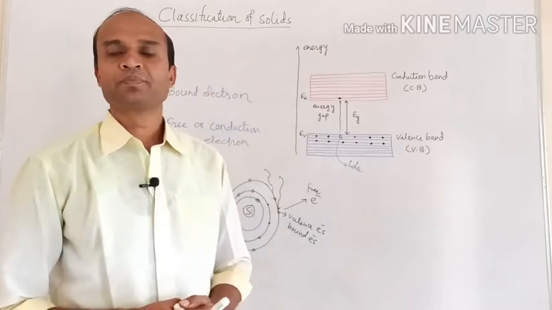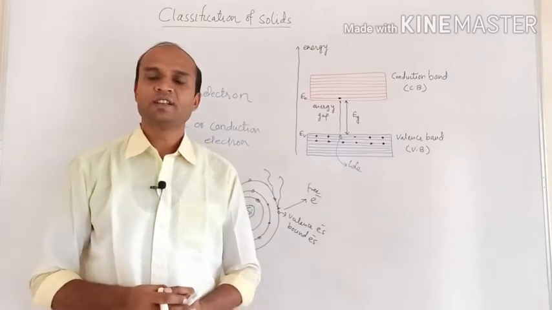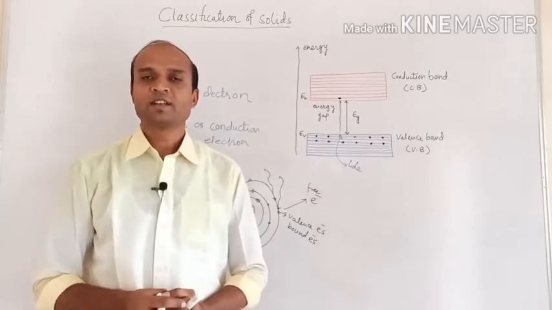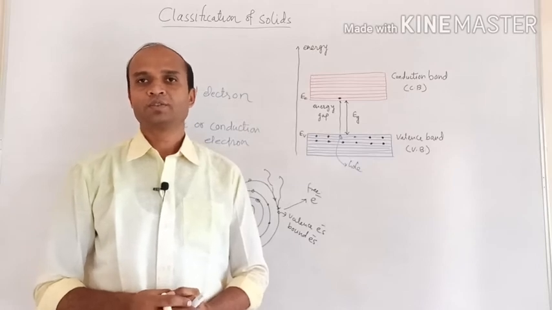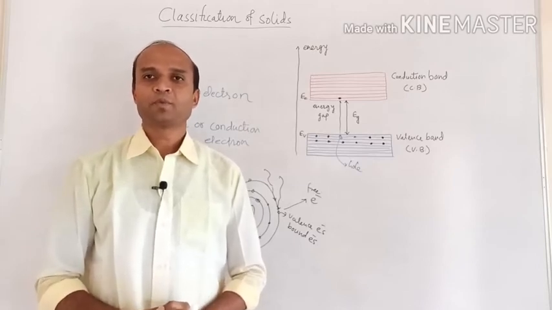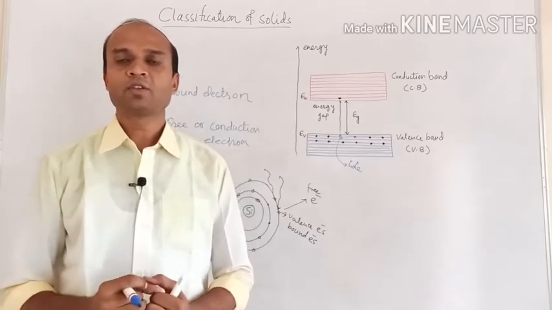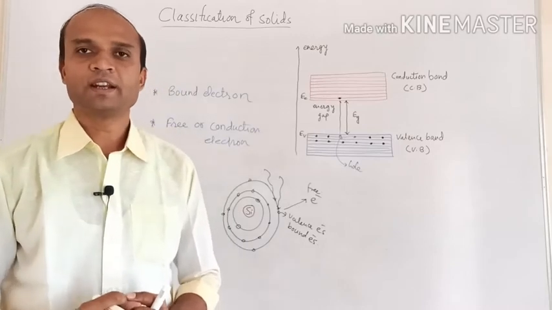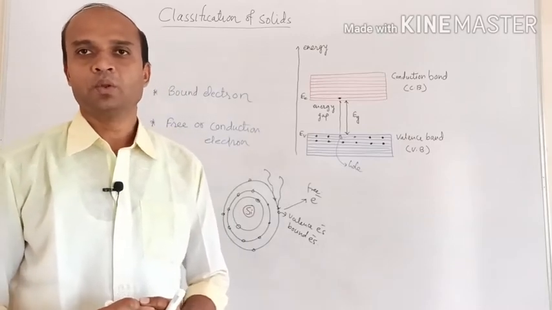And in this way, in semiconductors, conduction is due to electrons as well as the holes. So this is a concept of what is meant by bound electron, what is meant by free electron, and what is meant by hole.